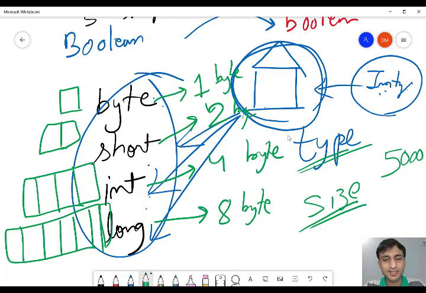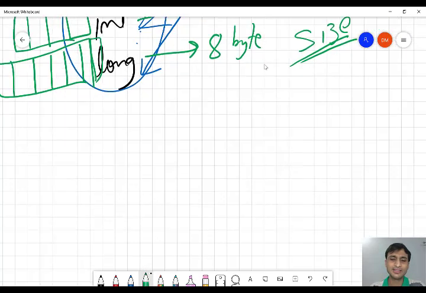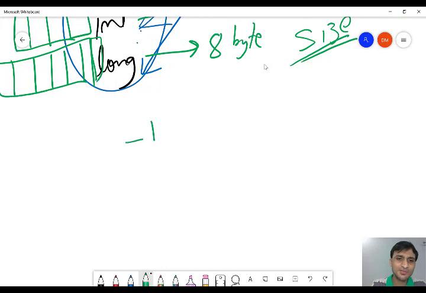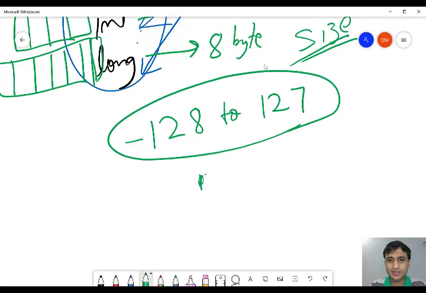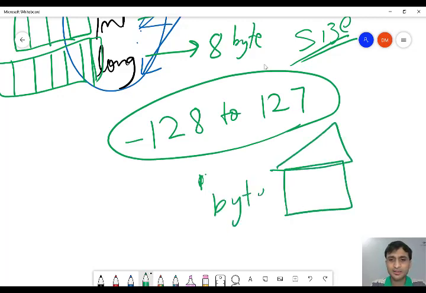How big is the data? So in your class 9 notes, on page 12-13, you can see the size and range of values are given. For example, for byte, the range is from -128 to 127. It means, for example, a variable is of type byte. That means the size is 1 byte. Then you can store any value within the range of -128 to 127. For example, the value is 50.